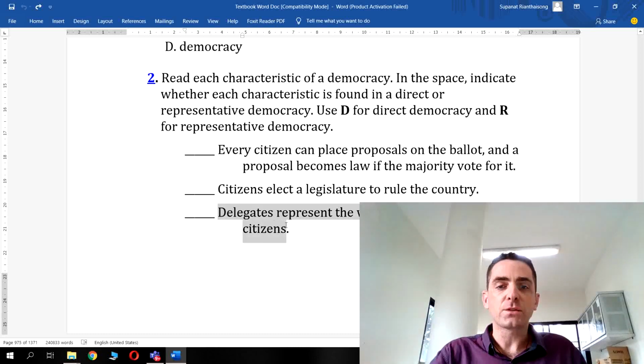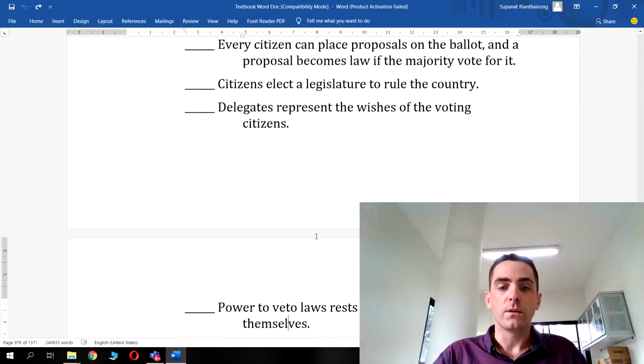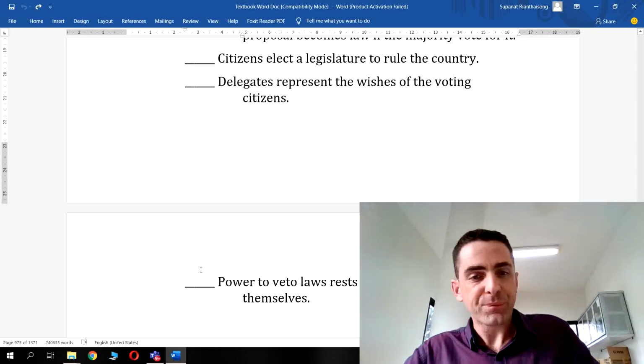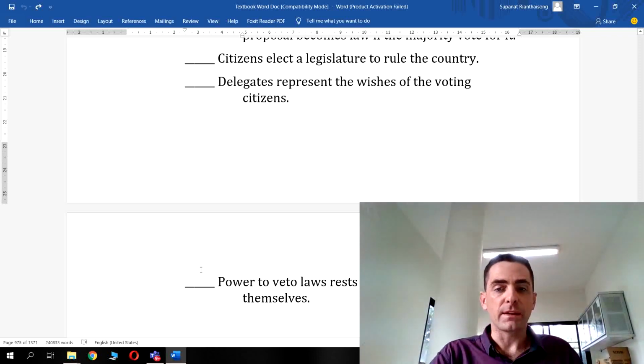Next one, delegates represent the wishes of the voting citizens. Well, that is representative, because you vote for your delegate or your representative, and then they're supposed to look after your wishes for their time in power. Power to veto laws rests with the citizens themselves. Well, that will be a direct form of government, won't it? Because the citizens have the power to veto a law. What's veto mean?